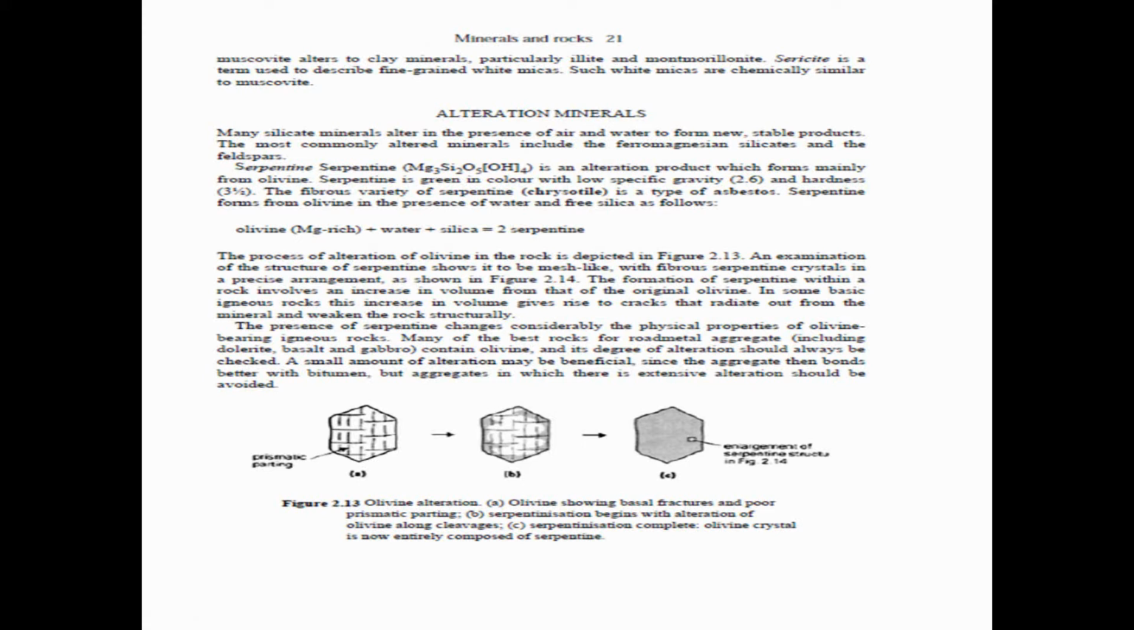Muscovite alters to clay minerals, particularly illite and montmorillonite. Sericite is a term used to describe fine-grained white micas. Such white micas are chemically similar to muscovite.